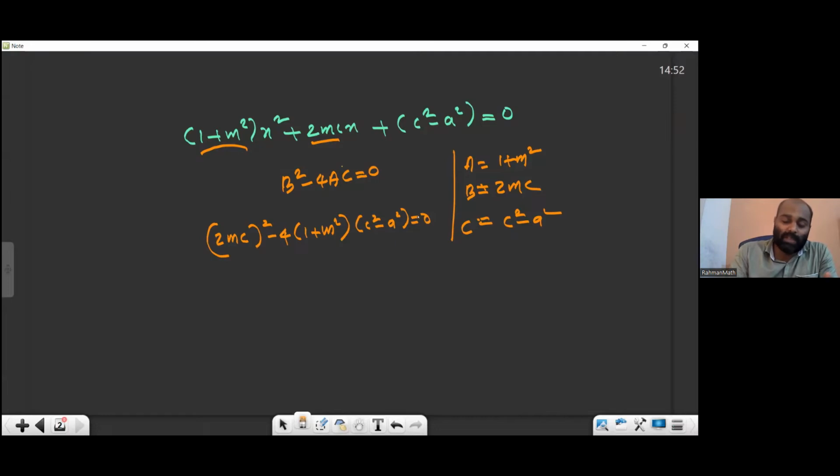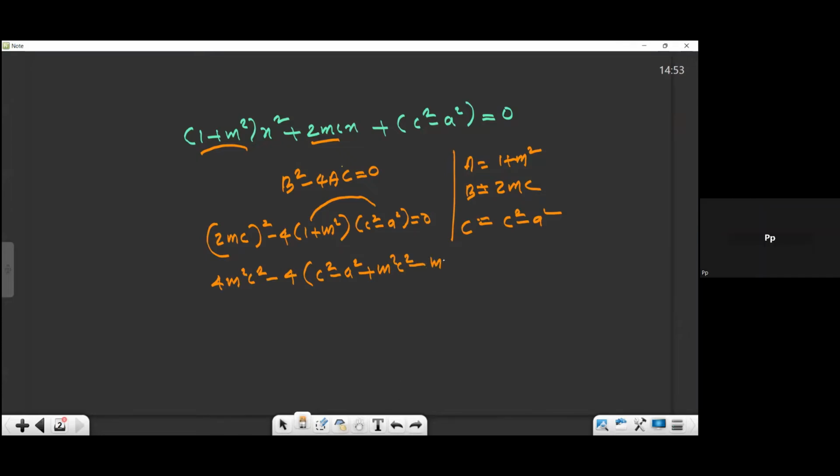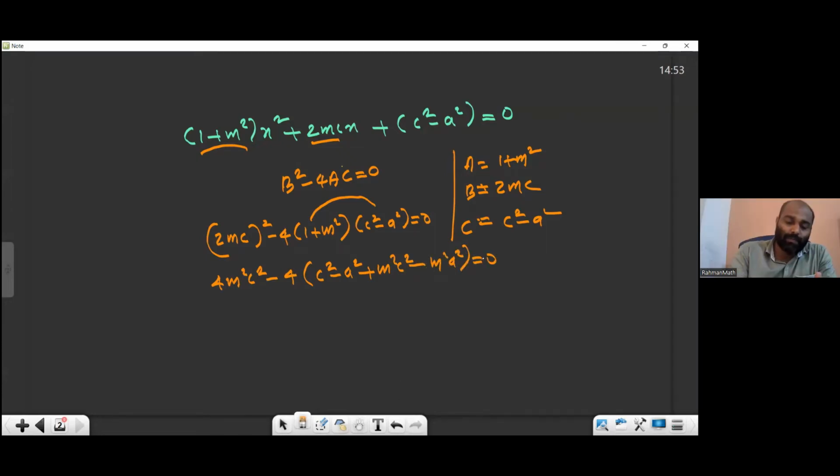Now, for 2mc square, you can write 4m square c square minus 4 into, bracket I'm going to open, first 1 multiplying c square minus a square plus m square c square plus, minus m square a square equal to 0. So please try to understand. This is what is happening. I just opened the bracket, 1 I multiplied with both, m square. Now what you can see, here also you can see 4, here also. So throughout we can divide by 4.